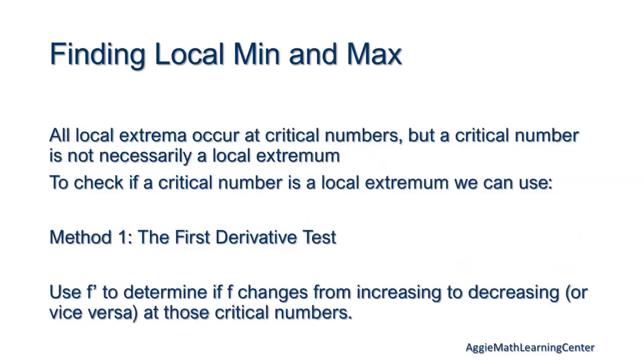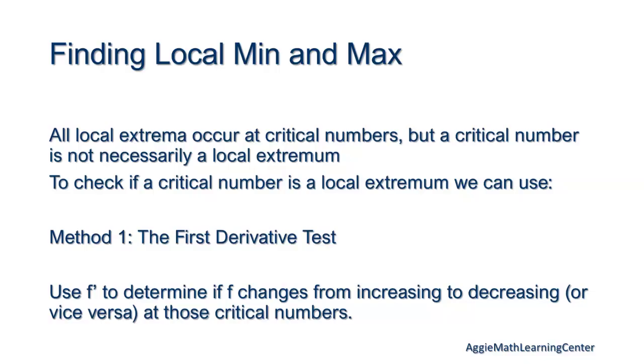Finding the local maximum and minimum, or minimum and maximum, they will always be at their critical numbers. But a critical number is not necessarily a local extrema.